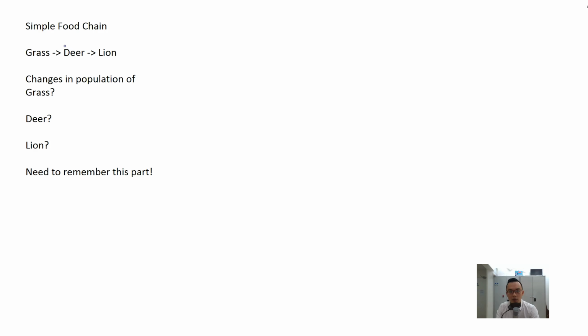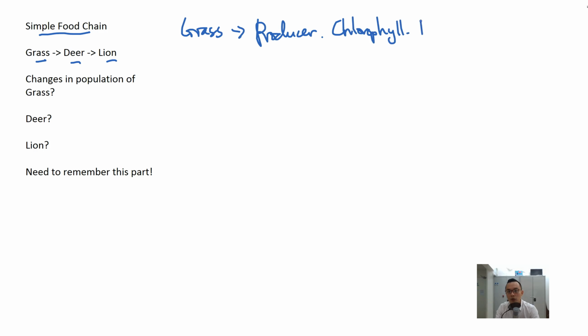Now I want to share with you a simple food chain, which is grass, deer, lion. Grass is a producer because it has chlorophyll and it will make food, which will be eaten by deer. And the lion will then eat the deer. So let me just write this out. Grass is eaten by deer. It's important to know the arrows and what they represent.